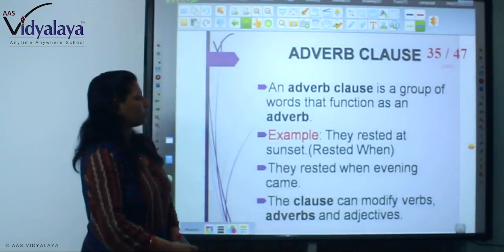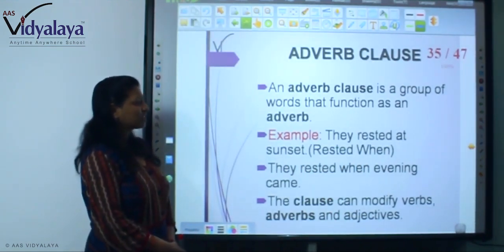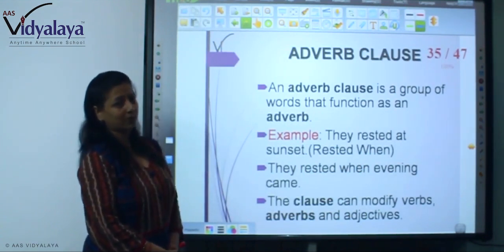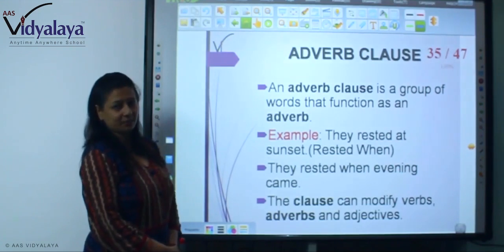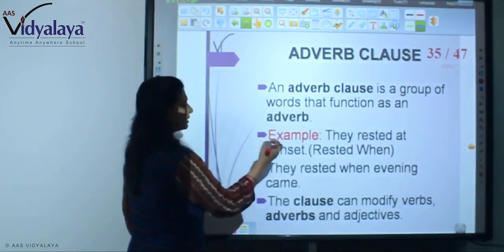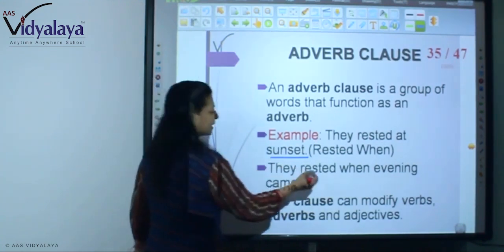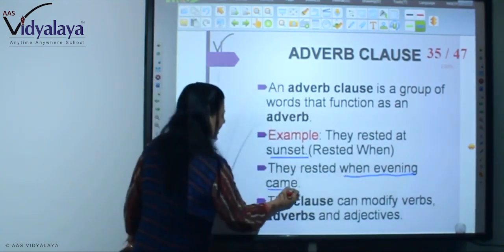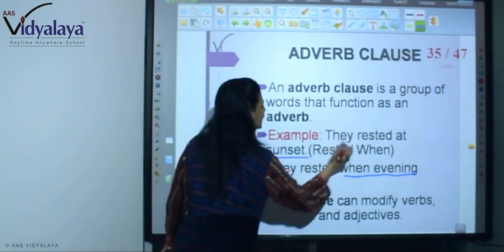What are adverb clauses? An adverb clause is a group of words that functions as an adverb. For example, they rested at sunset. Here you are seeing they rested when evening came. So they rested at sunset. This is a complete sentence.